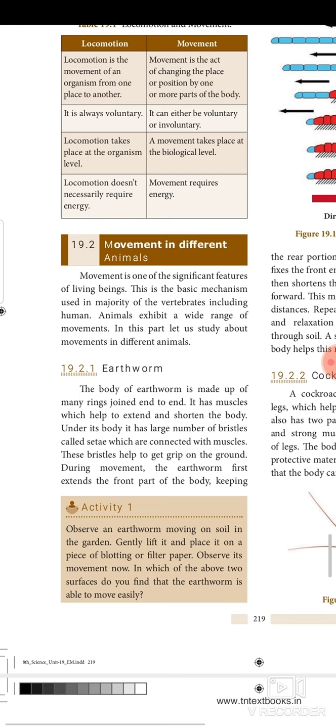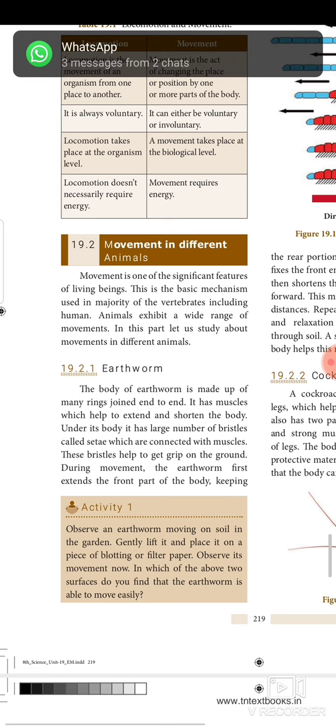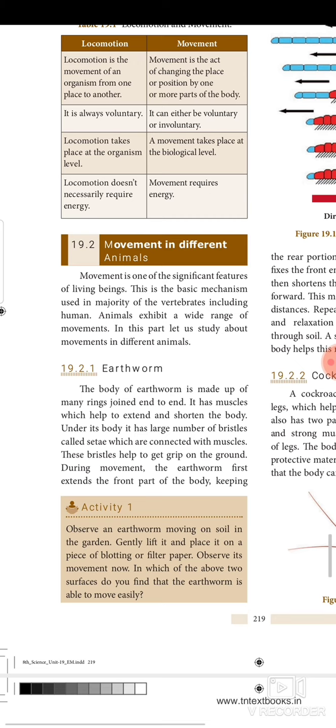First, earthworm. The body of the earthworm is made up of many rings joined end to end. It has muscles which help to extend and shorten the body. Under its body, it has a large number of bristles called setae, which are connected with muscles. These bristles help to get grip on the ground during movement.